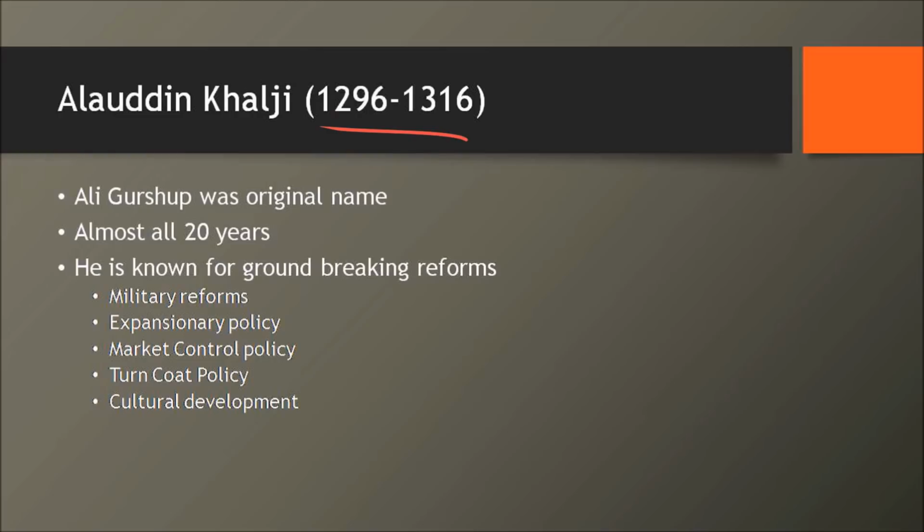His rule, if you see, is from 1296 to 1316. That means roughly 20 years, isn't it? So he is known for groundbreaking reforms. What are the groundbreaking reforms? Military reforms, expansionary policy, market control policy, tax policy, cultural contributions. There is a lot of stuff that happened in these 20 years. So it is a revolution indeed. So let's take one of them and inspect it.